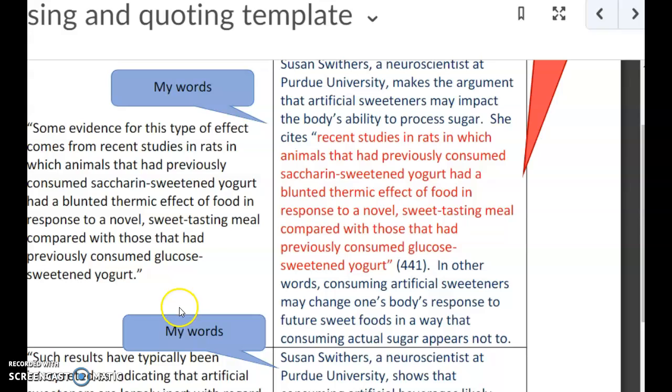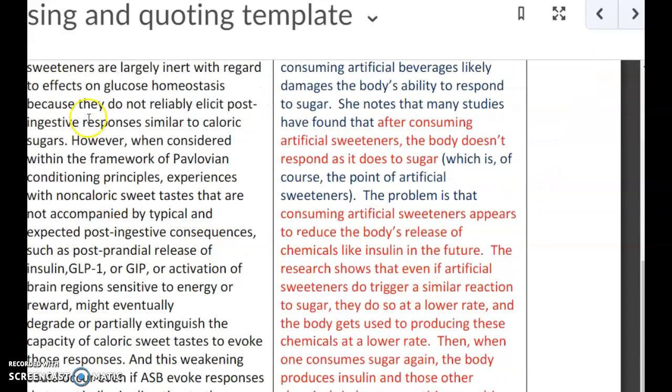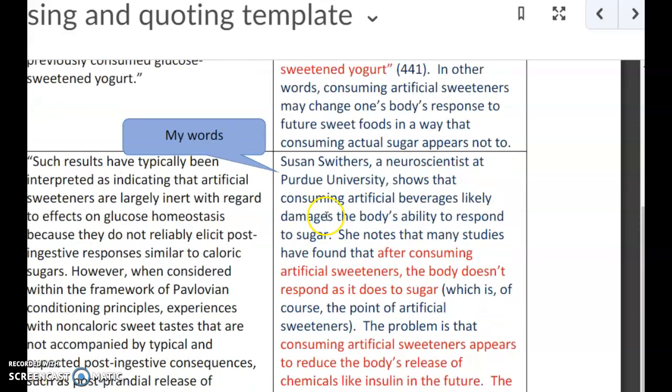The basic idea here, though, is just that you've got a quote taken directly from the source over here, and then you work it in with a tagline and explanation as a quotation, and then for paraphrasing, you summarize this material in your own words over here for the paraphrase, okay? So that is what I'm looking for with the paraphrase and quoting template here.